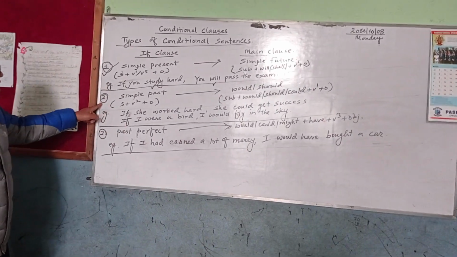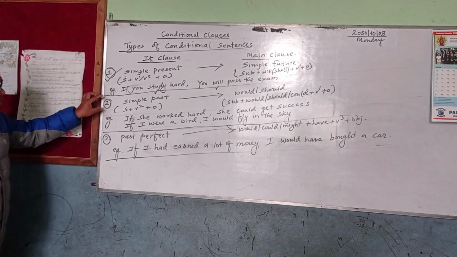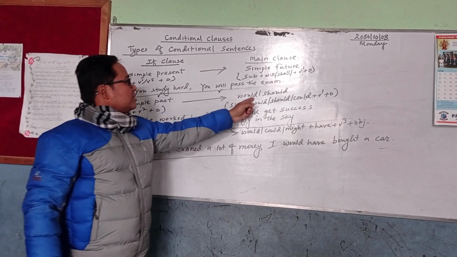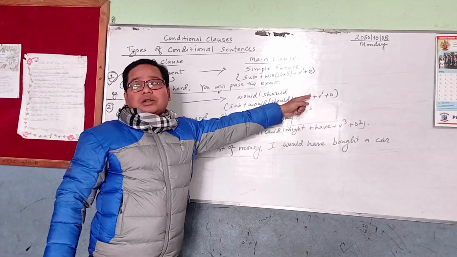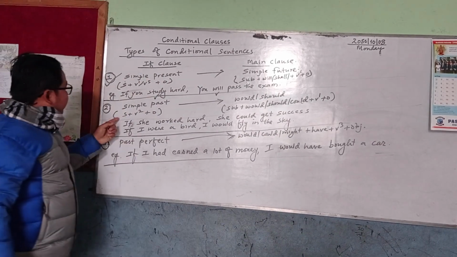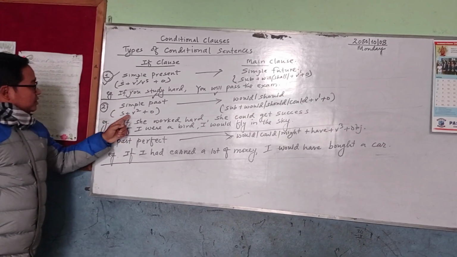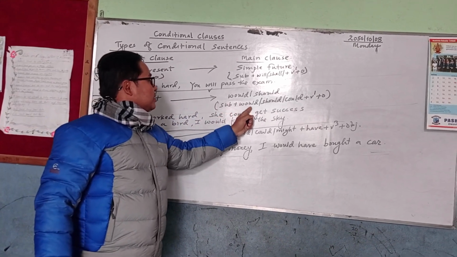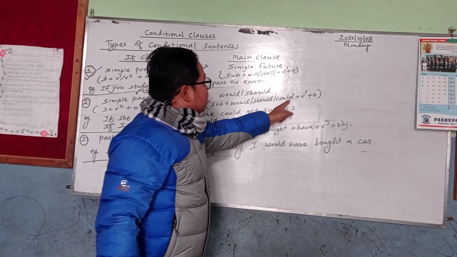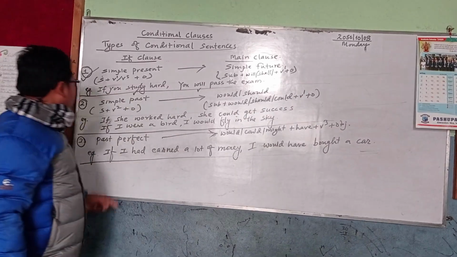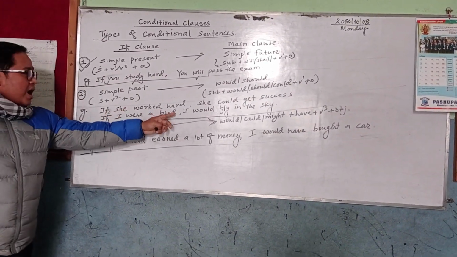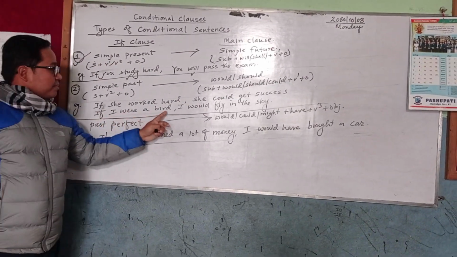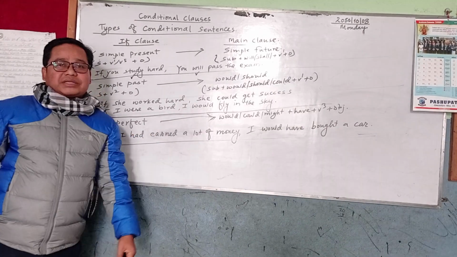Now coming to the second type, the if clause contains past tense and the main clause contains would, should, could or might as well. I have given you the formula also: subject plus verb 2 plus object, and for the main clause also subject plus would or should or could plus verb 1 plus object. For example, if she worked hard, she could get success. If I were a bird, I would fly in the sky.